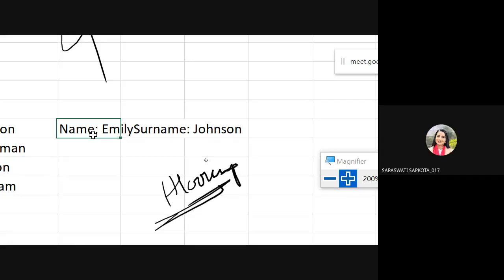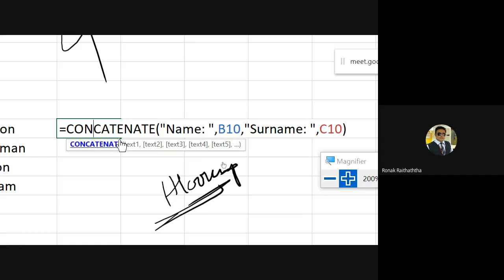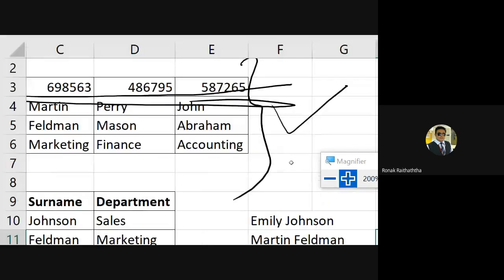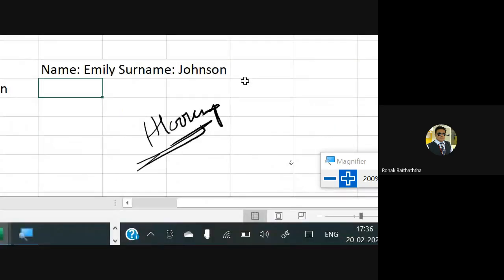Space in between double quote. Very true. In double quote, the space in between. So I'm going after the B10 again, double quote, then space, complete the double quote, then comma. So you have the space over there as well between the name and the surname, and then you can press the enter again, so you have got the space as well.